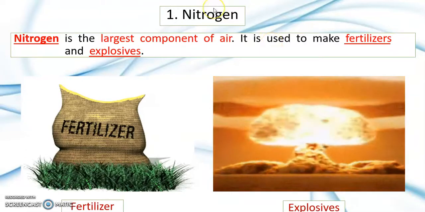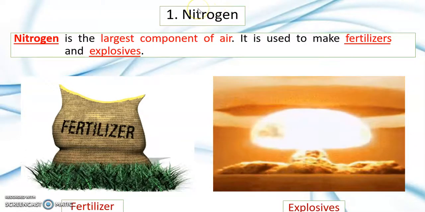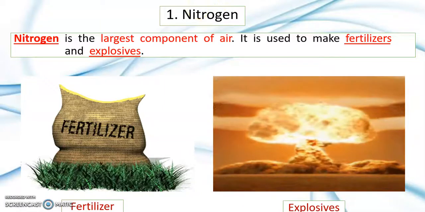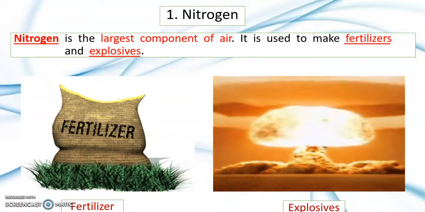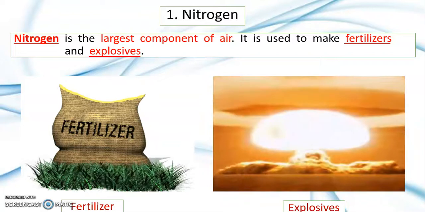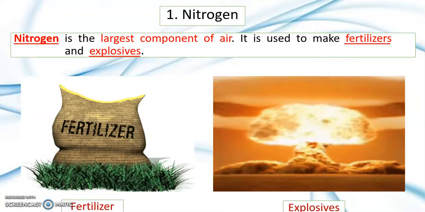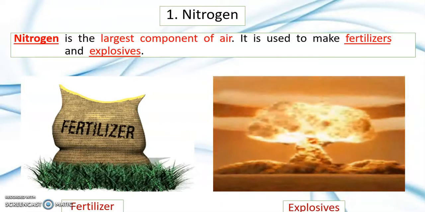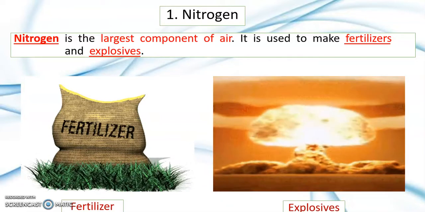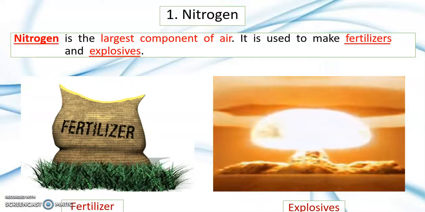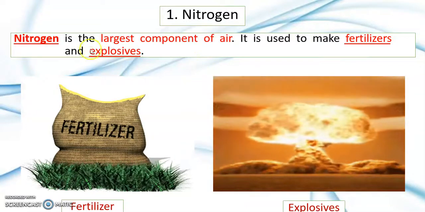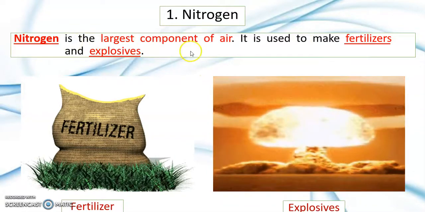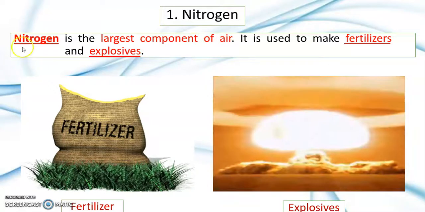Number 1 is nitrogen. In the workbook, page 88. In the textbook, page 124.